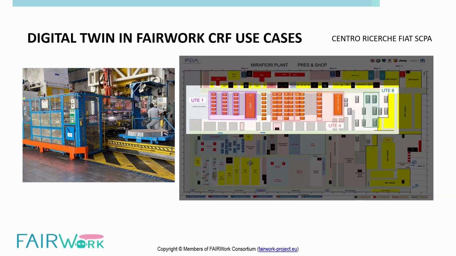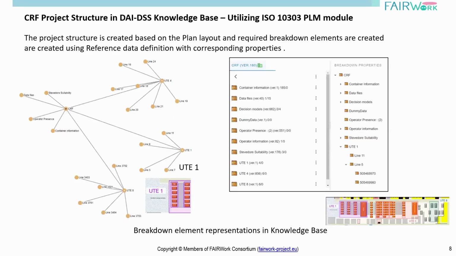So to represent this use case scenario, or the data required for supporting this use case scenario with the AI, we have created appropriate digital twin representations of this production plant layout. And in this slide, what you see on the left hand side of the screen is a connection graph, or the data entity representations, of the required plant layout that has been created in the knowledge base, or the EDM 2PLM application, where we can see that you have UT1, and UT1 has several pointers that are moving out: line 11, line 7, and line 9.